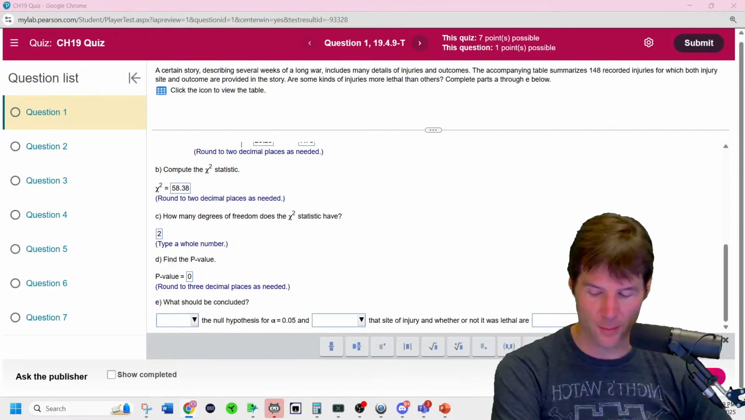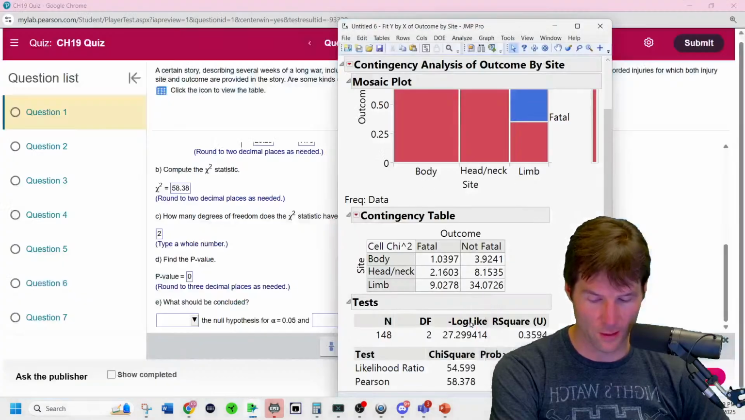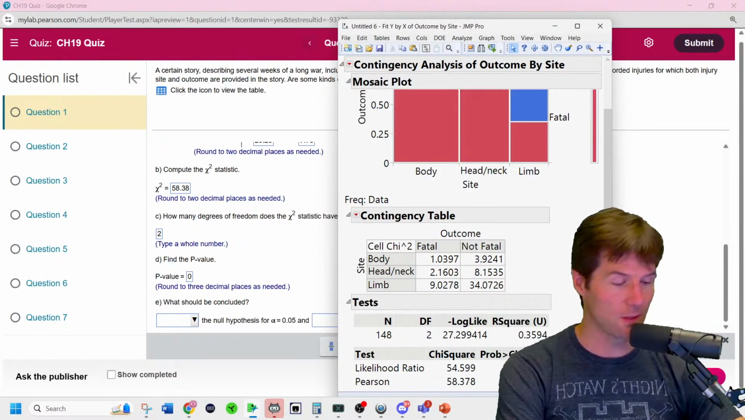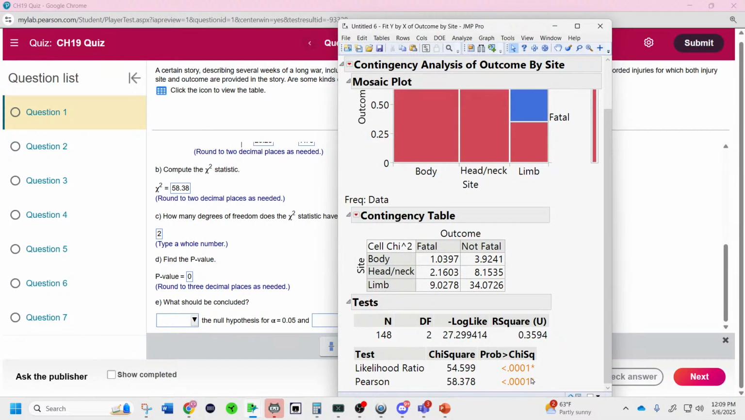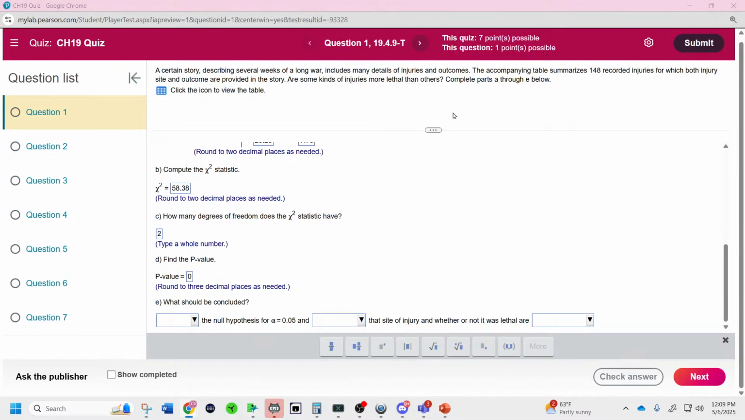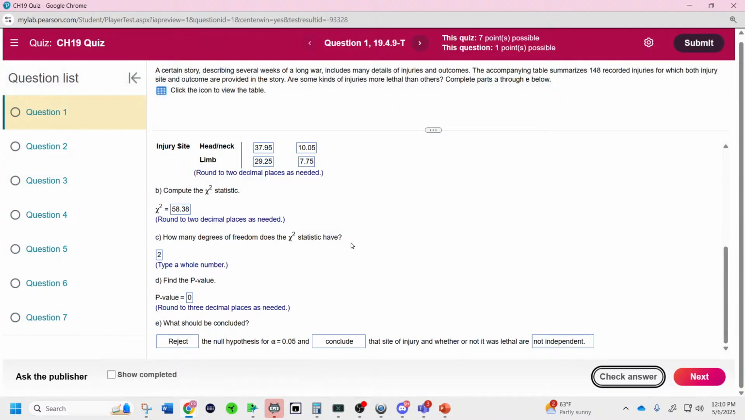It's also in the JMP output. I just know the chi-squared that large. There it is. That's basically 0. So since the p-value is so low, we what? When the p-value is low, reject the null. And we do have evidence for an alternative, so we conclude that there's evidence that they are not independent, which is the alternative. They're associated. Good stuff.